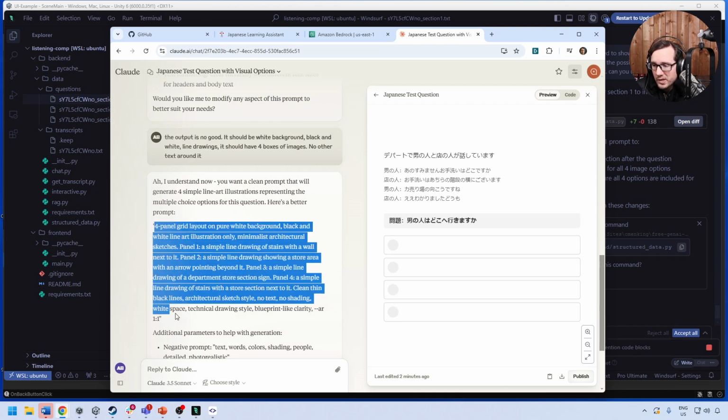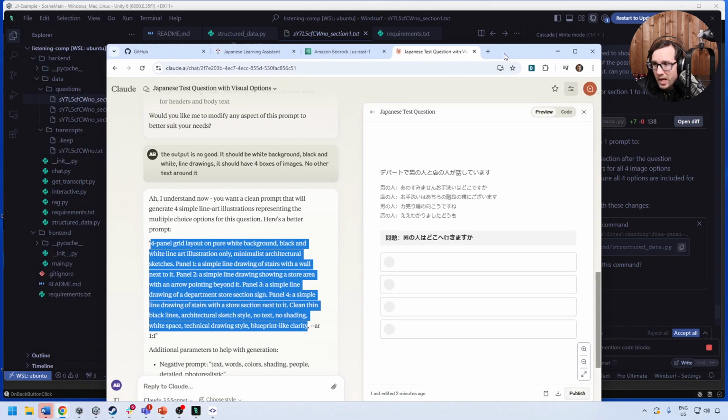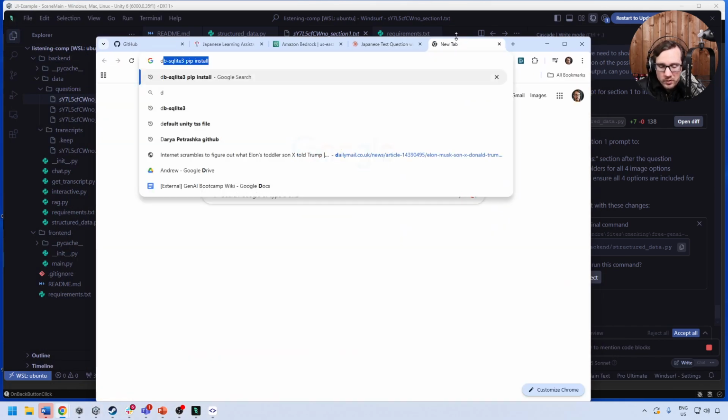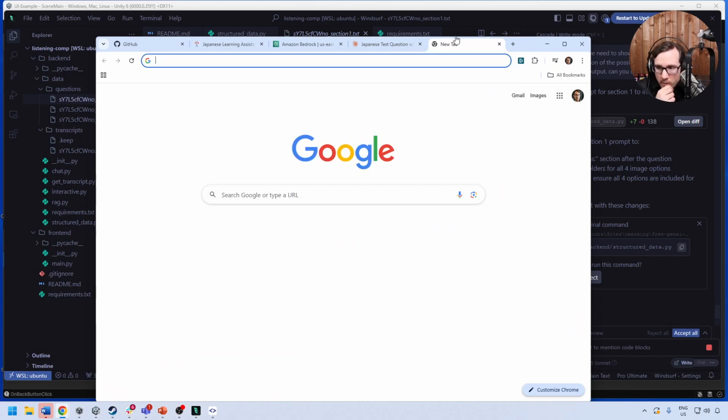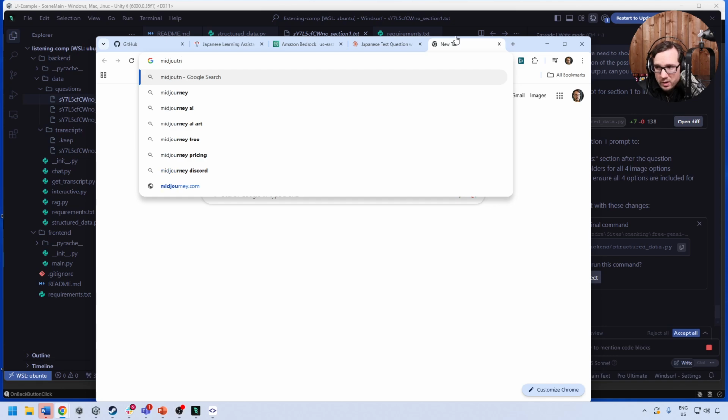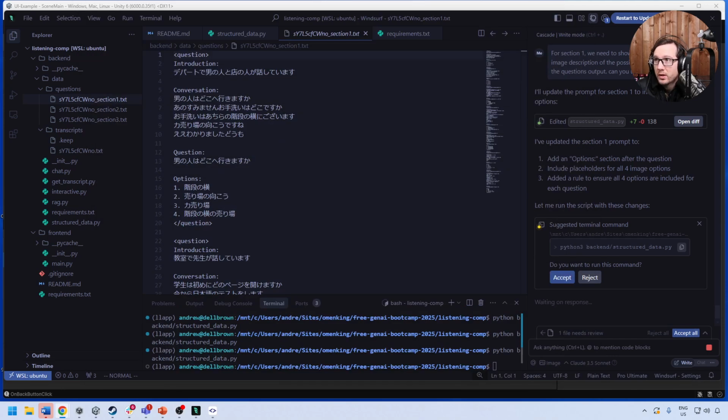I'm going to go ahead and grab this one. It thinks it's using Stable Diffusion. And I actually have, or Discord, what's it called? Midjourney. And I actually have a Midjourney account, so I can go over there and try it out. I'll just try this out for a second here. Midjourney. I'm just logging in. I've got to really cancel Midjourney. It's not as good as it used to be.